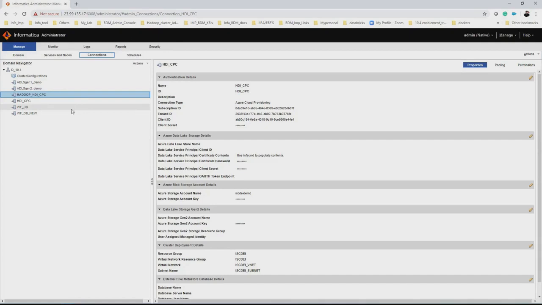Since I have already created the connection, now let me hand over this session to Sampada. Sampada will be continuing from the workflow development using the same connections. Sampada, now you can have control.